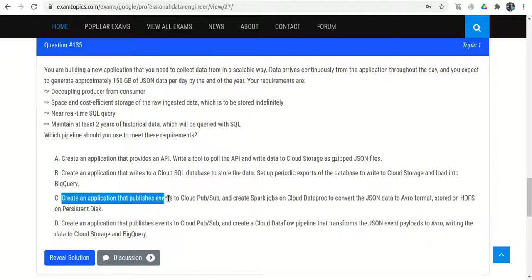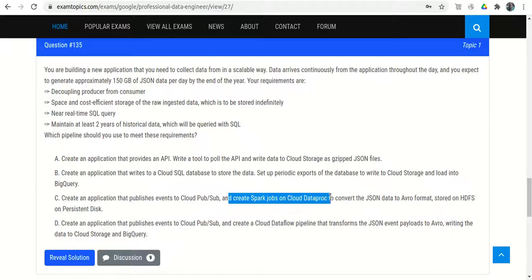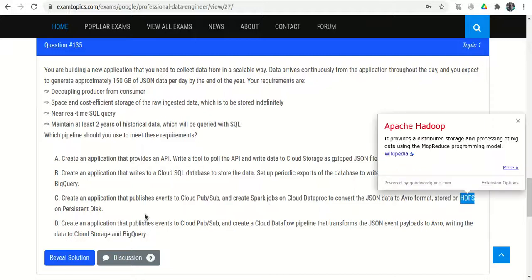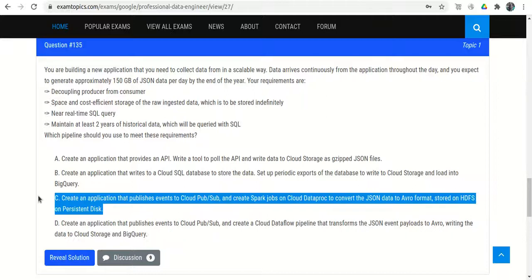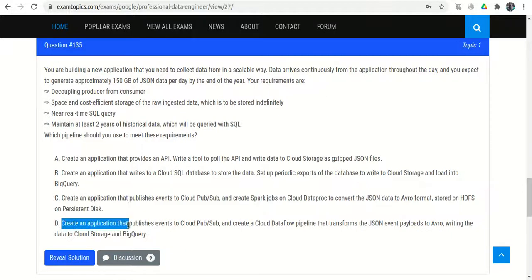Create an application that pushes events to Cloud Pub/Sub. Okay, fine. Create a Spark job on Cloud Dataproc to convert the JSON into the Avro format and store on HDFS on persistent disk. If we store into the persistent disk, it is totally wrong, because if the Spark cluster gets stopped or destroyed, then all the data will be lost. So option C is wrong.